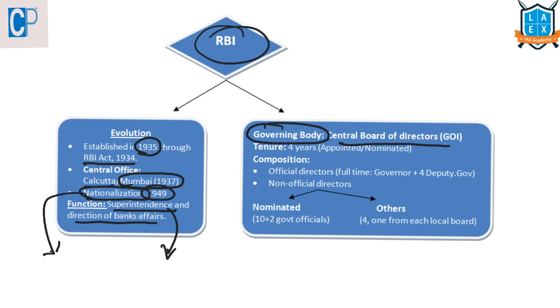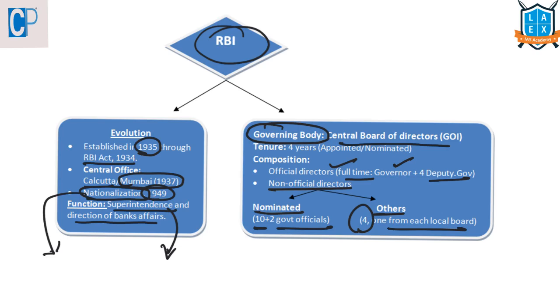This governing body consists of official directors who were full-time members, that is the governor and 4 deputy governors. And it also consists of non-official directors, out of which there are nominated members and also other members. 10 members were nominated along with 2 other government officials, and the other members were 4 members, one from each local board.